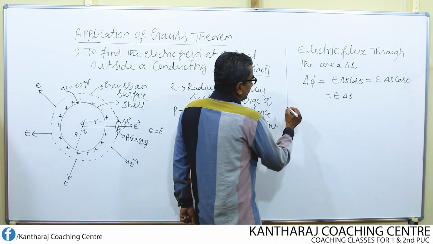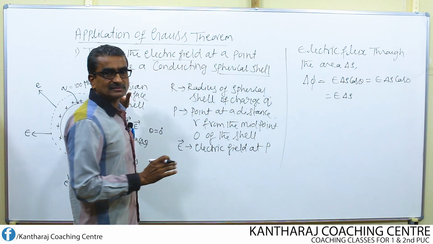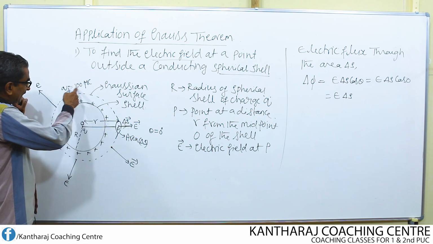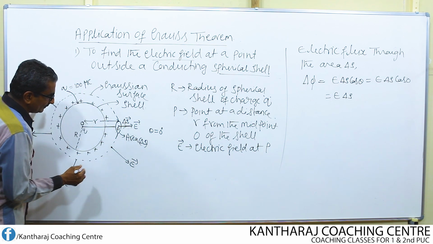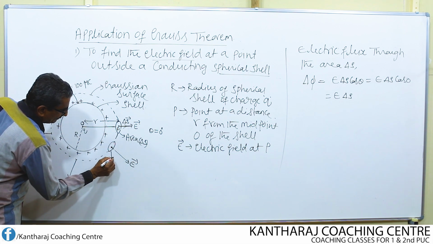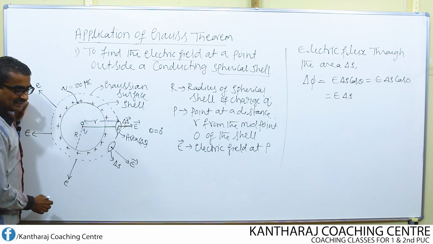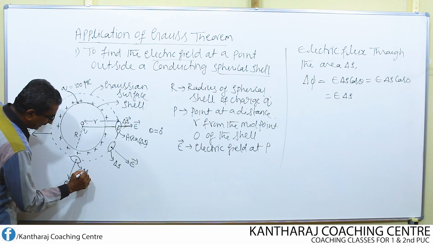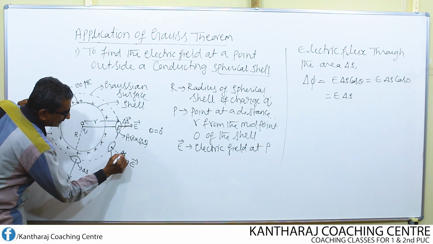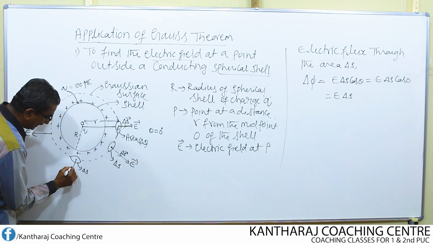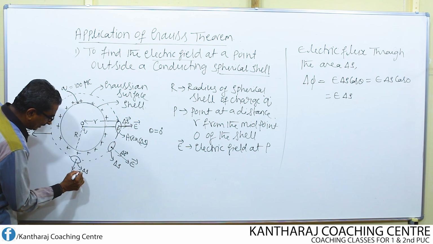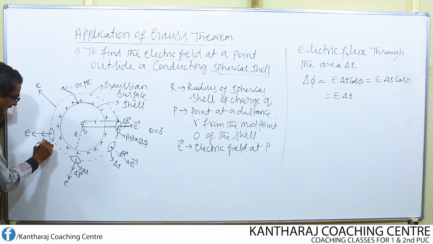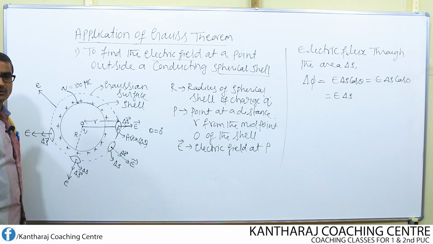So, I want to find now the total electric field due to the entire spherical shell. For that, what do I do? I imagine one more area here. What is the magnitude of the area? Delta S. I imagine one more area here, with magnitude once again delta S. The area vector direction is along the direction of the electric field. Here too, the area vector direction is along the direction of the electric field. Again, if you imagine one more area, the vector direction is all along the direction of the electric field.